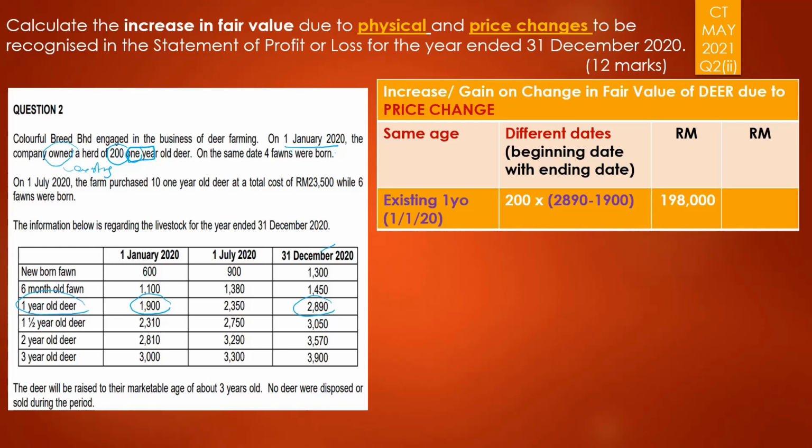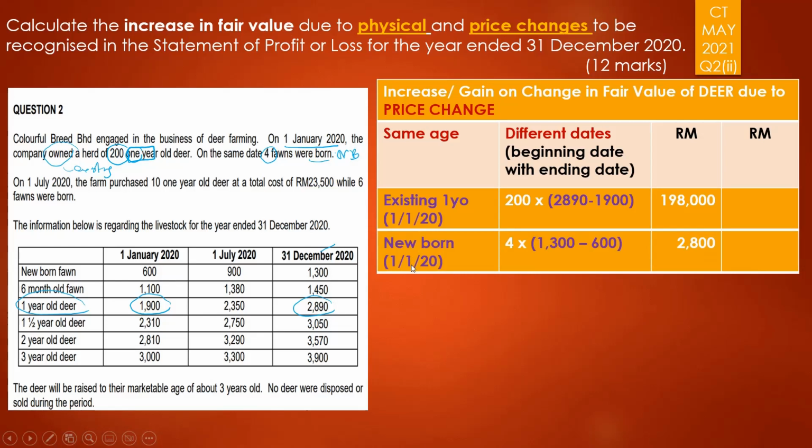Right, so I start off with the existing 1 year old, and now we proceed with the newborn, the one that were born on 1st of January. This one, right, the newborn. So on 1st of January, I put the date here to differentiate because there are also fawns born on 1st of July. We start with the newborn on 1st of January. Remember, the date is the different date. Here you look at the date 1st of January for the newborn.